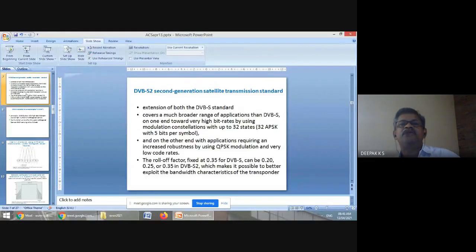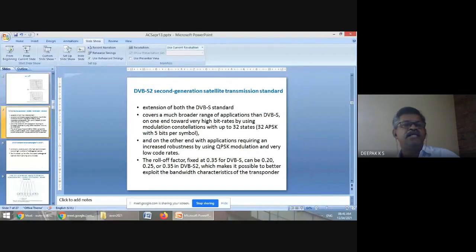Now we have come across DVB-S and DVB-C. In addition to DVB-S, there is DVB-S2, which is DVB-S satellite second generation, an extension of DVB-S. In DVB-S we saw that it is only 4 QAM, whereas DVB-S2 supports more modulation constellations, and the roll-off factor is different. Just to mention that DVB-S2 doesn't restrict the modulation to 4 QAM. This is the second generation of DVB-S.